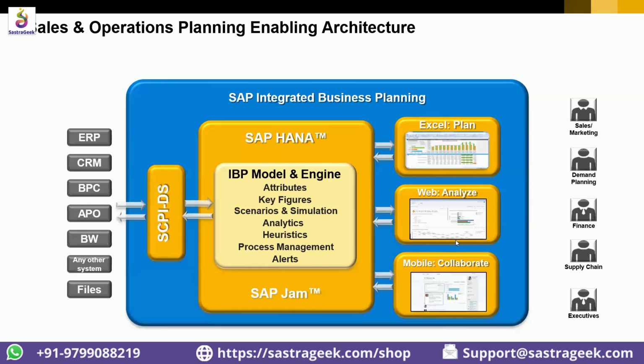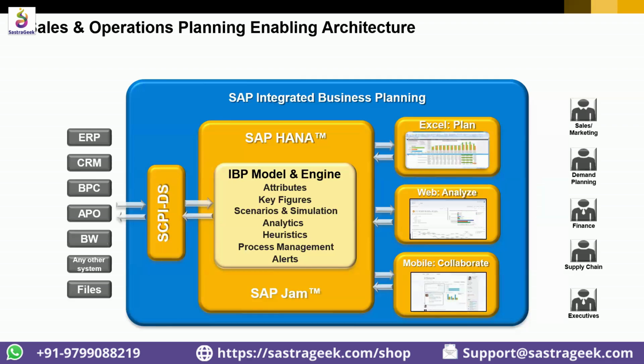And there is also a web-based URL which can be embedded and used for execution of certain activities. Most of the time you will see Excel is used because in older days, planners used to use Excel for carrying out S&OP. So SAP said, just to have this win-win situation, let us use the Excel front end itself, and in the back end, let IBP work.